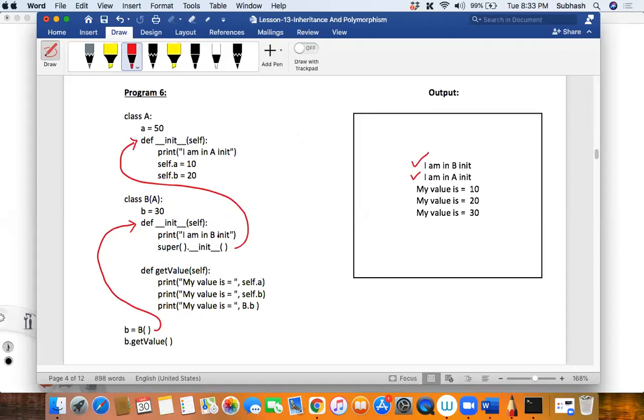So having known that, when I call super dot init, keep that concept aside. Now I'm calling this init method and creating an internal object for A. The only thing is it does not have a name, but there will be an object for A, because B is inheriting it. If B has to inherit from A, then A has to be constructed first, isn't it?